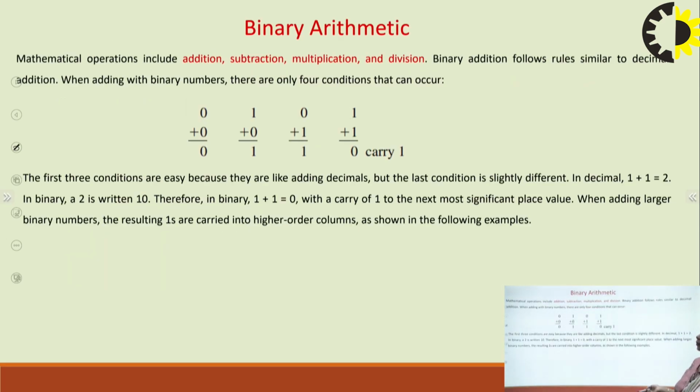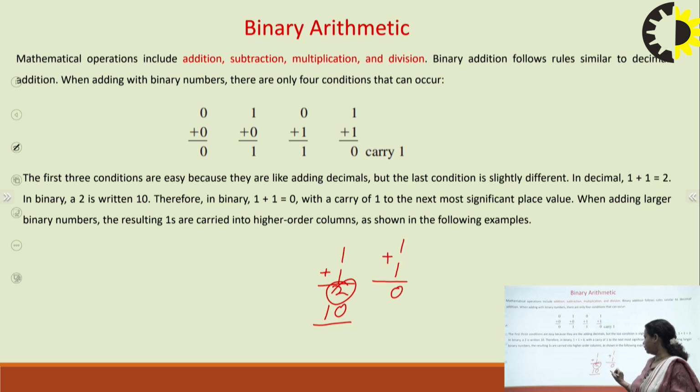Then another topic, a very important topic, we also do arithmetic operations using these binary digits. So for addition it is quite simple: 0 plus 0 is 0, 1 plus 0 is 1, 0 plus 1 is 1, and when it is 1 plus 1, 1 plus 1 means 2, right? So 2 we can write in binary as 1 0. So 1 plus 1 basically gives sum 0, and carry will be 1, right? So this is how we do the addition.